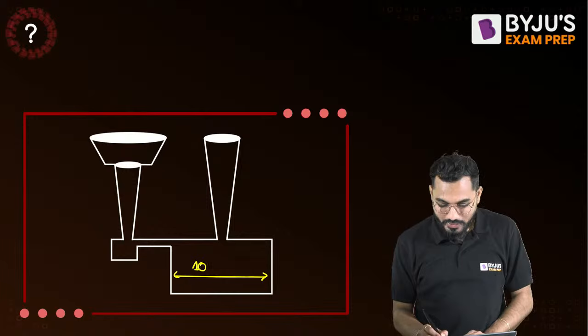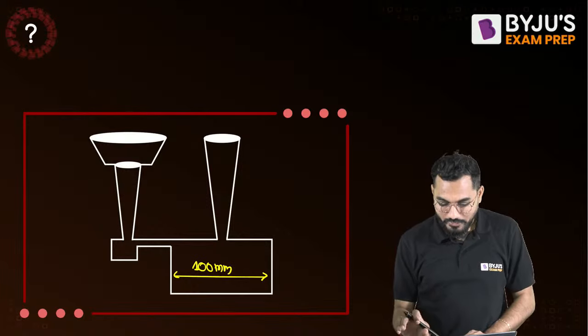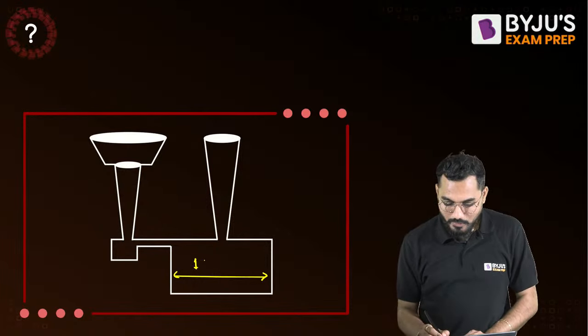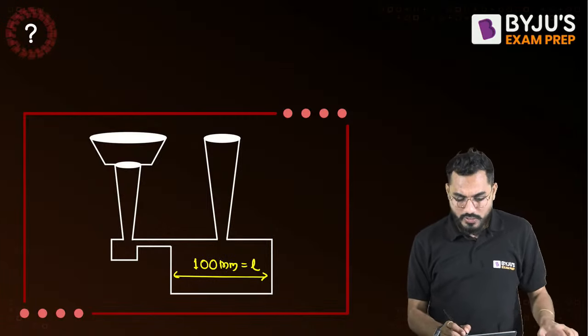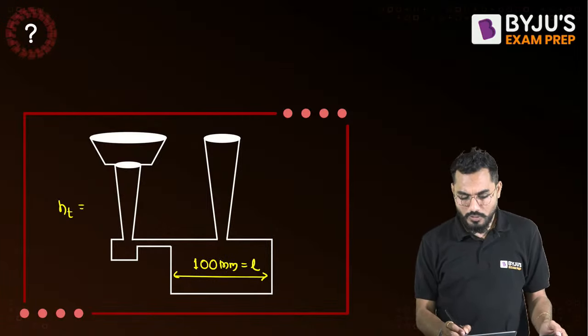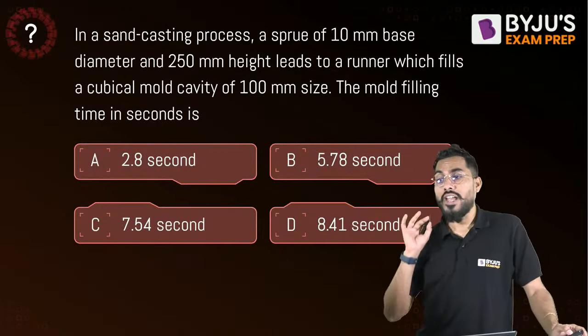100 mm is the size of the cube, right, fine. If 100 mm is the size, can you calculate the volume of that? Yes, sir. Height of the sprue is given. What is the height of the sprue? 250 mm height is given.